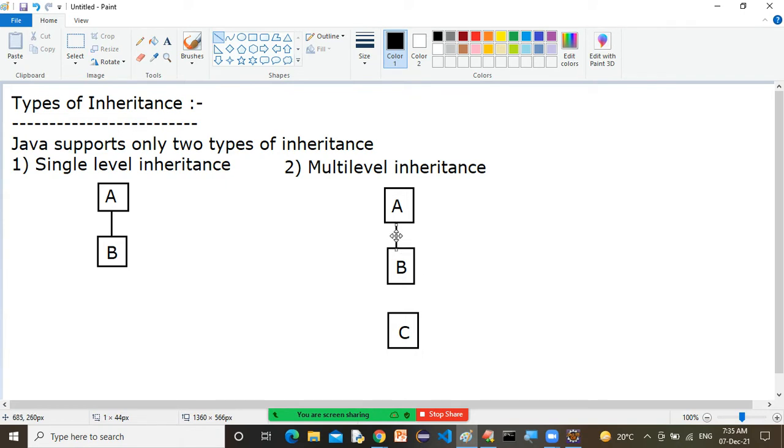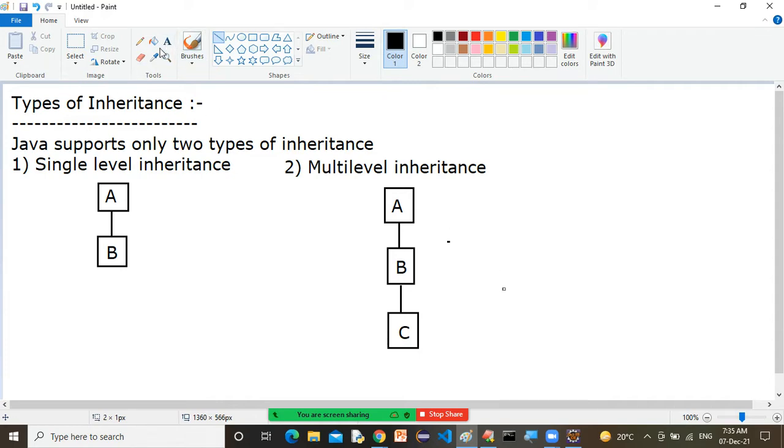So Java only supports two kinds of inheritance. All the remaining kinds of inheritance, like hybrid inheritance, can be created by using these basic inheritances. So Java purely supports only two kinds of inheritance: single level inheritance and multi-level inheritance.